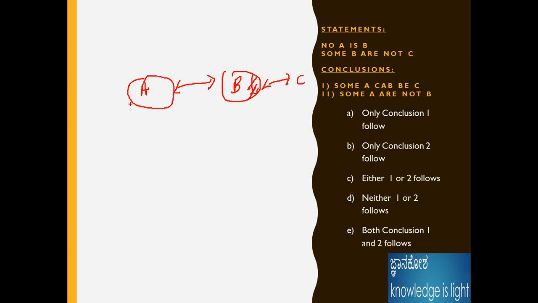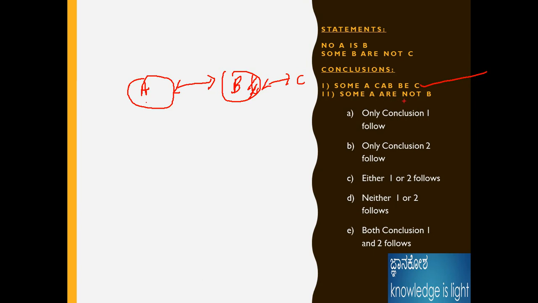Some A can be C. Of course, some A can be C, because here some B are not C, and the statement is not given otherwise. Some A can be C. This is the true one. Why? Because A can be C for this statement.